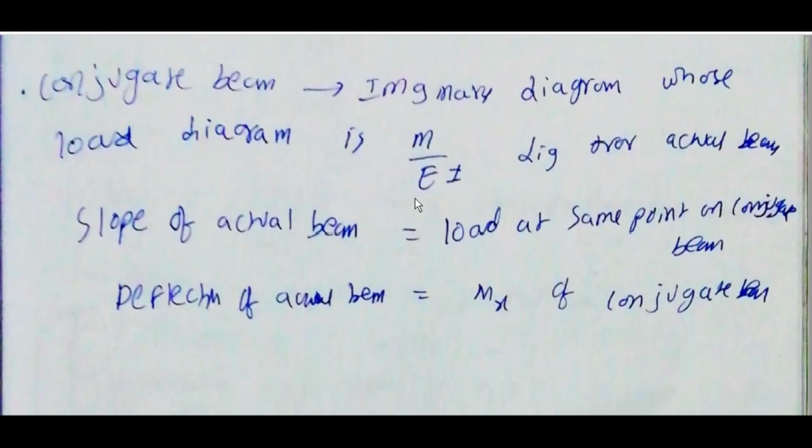For the actual beam, the slope of the actual beam is equal to the load at the same point on the conjugate beam. The deflection of the actual beam is equal to Mx of the conjugate beam. Slope is load, and deflection is Mx of the conjugate beam.